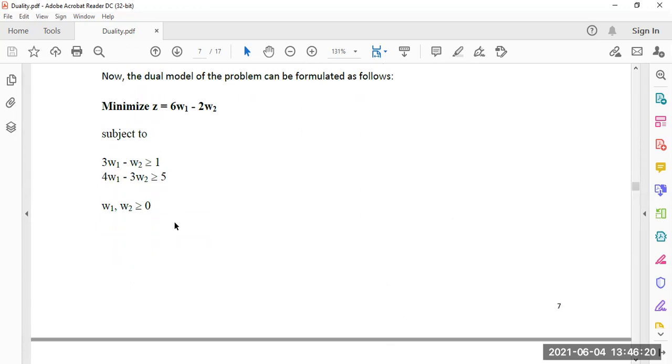Here mixed inequalities were given, one was greater than, another is less than. For the maximization problem, less than is required, so greater than equal to we are changing into the inequality less than equal to by multiplying by minus 1. So it is coming here.